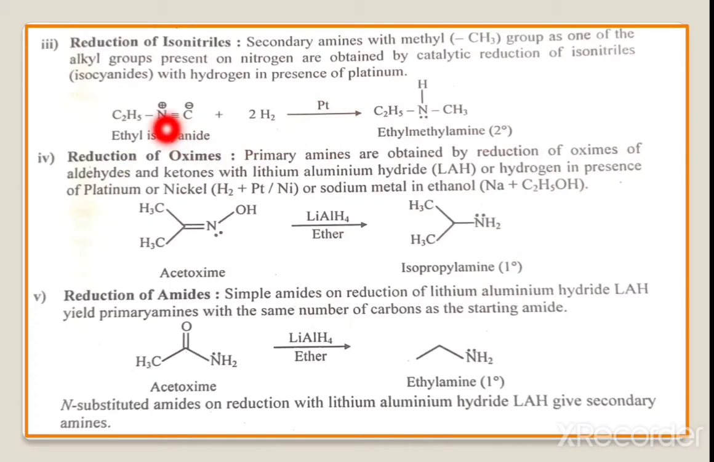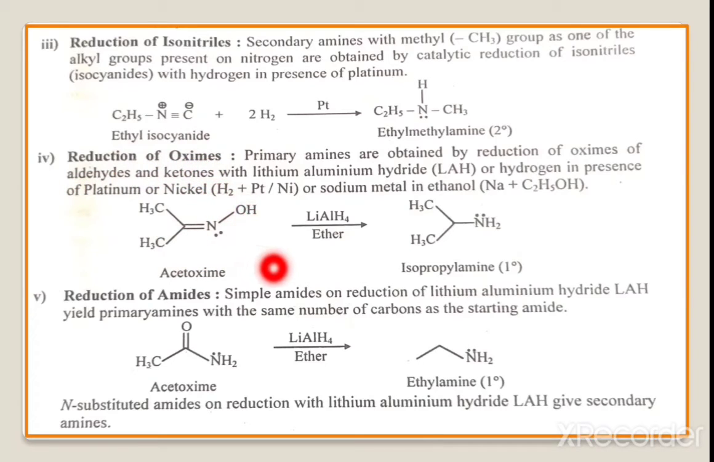Here the isocyanide will be converted into the amine. Okay. Here we get C2H5 as it is, and here the isocyanide group will be reduced. Here we get the NH and CH3, and the name of this compound is ethyl methylamine. It is a secondary amine. Why is it a secondary amine? Because nitrogen is attached to two alkyl groups. Therefore this is ethyl methylamine.